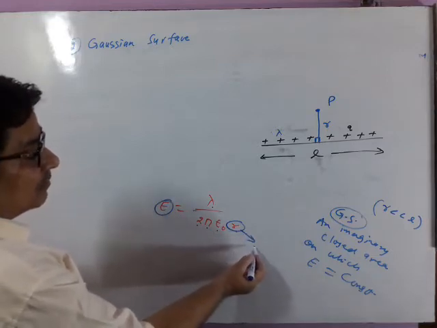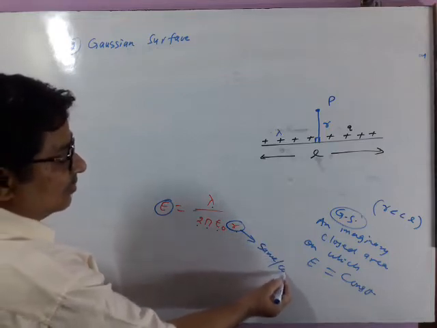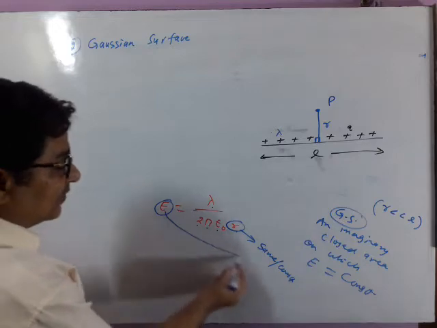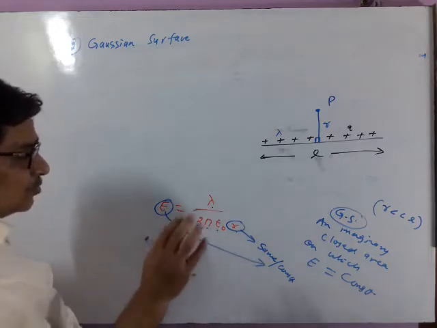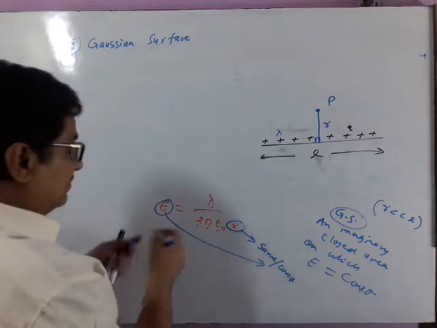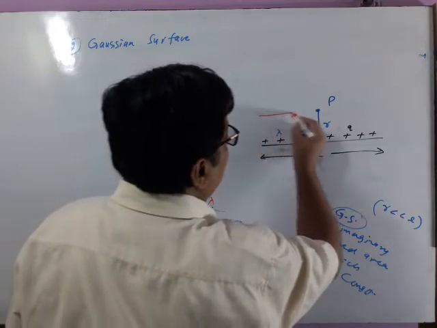For the points for which R will be same or constant, electric field will remain same or constant. So you will see what should be considered as Gaussian surface for a wire.